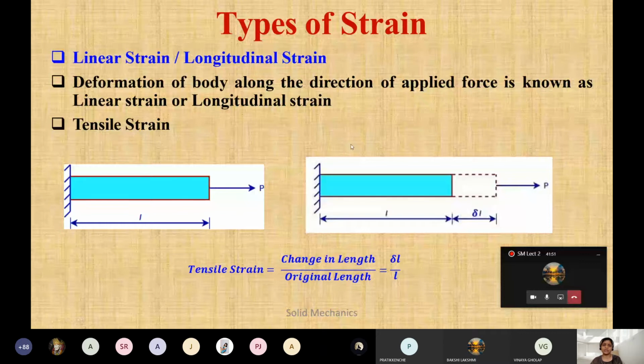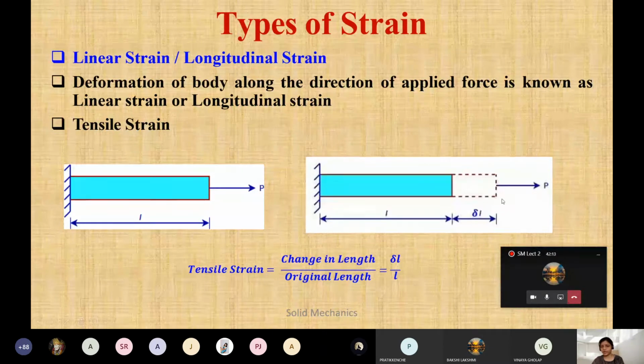So you should remember all these definitions because if it is asked in the exam, you have to write it down. You should know the language also, and the technical language, how we have to write down the definition. So here this is tensile strain. One end is fixed and we are applying load opposite to the axis. So this will give you an increase in length.